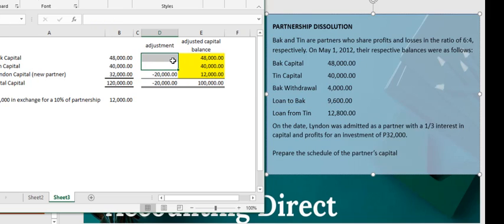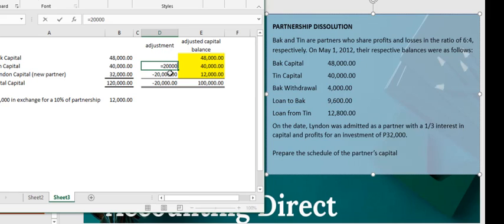So now, this is actually what usually happens in practice. Old partners will receive a bonus by taking in a new partner, especially if the business is in demand or growing. A lot of businessmen are eyeing or looking into prospering partnerships. Okay, so let's distribute the 20,000 among all partners.